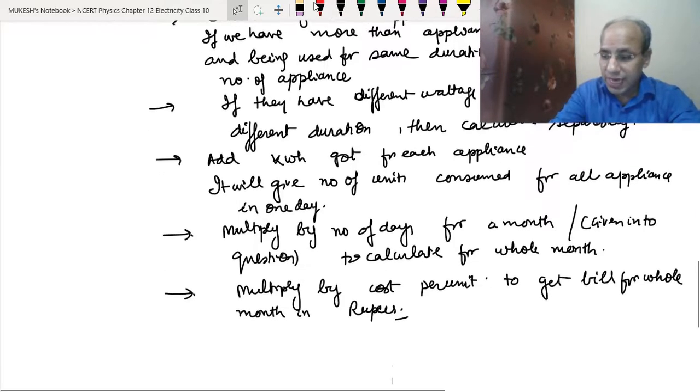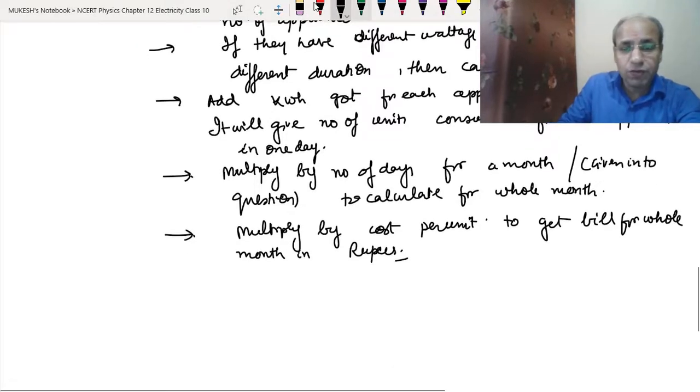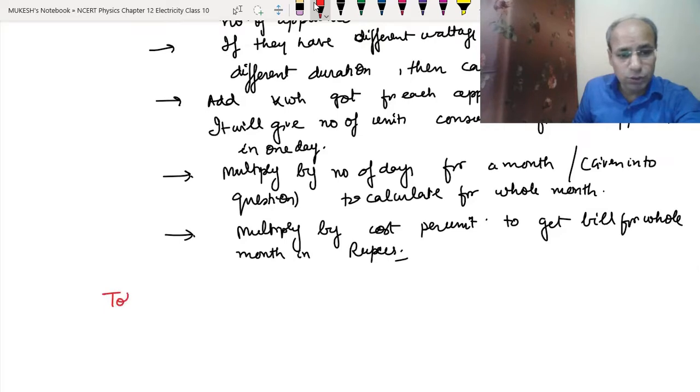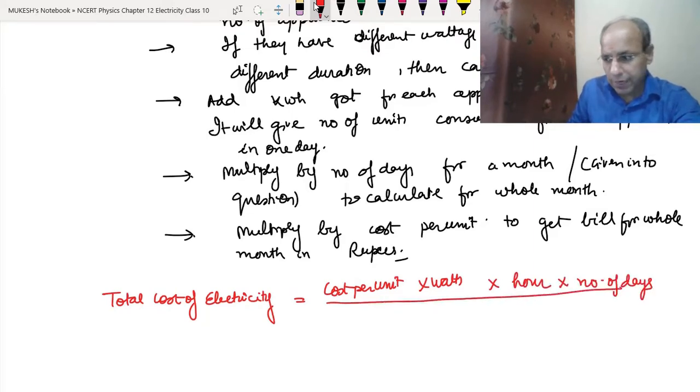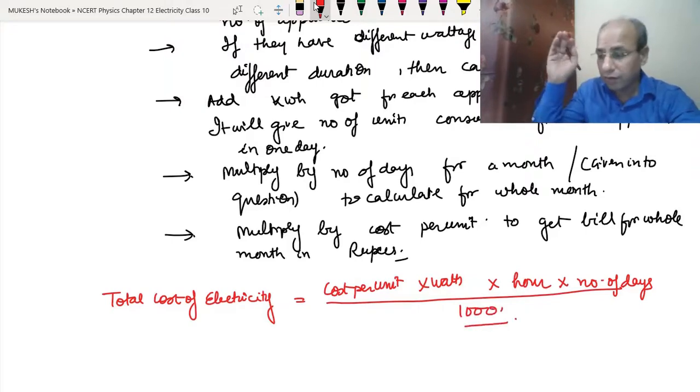In the last, we can come up with a formula. The total cost of electricity is equal to cost per unit into watts into hours into number of days divided by 1000. That is the formula we have arrived at. I hope you have got this.